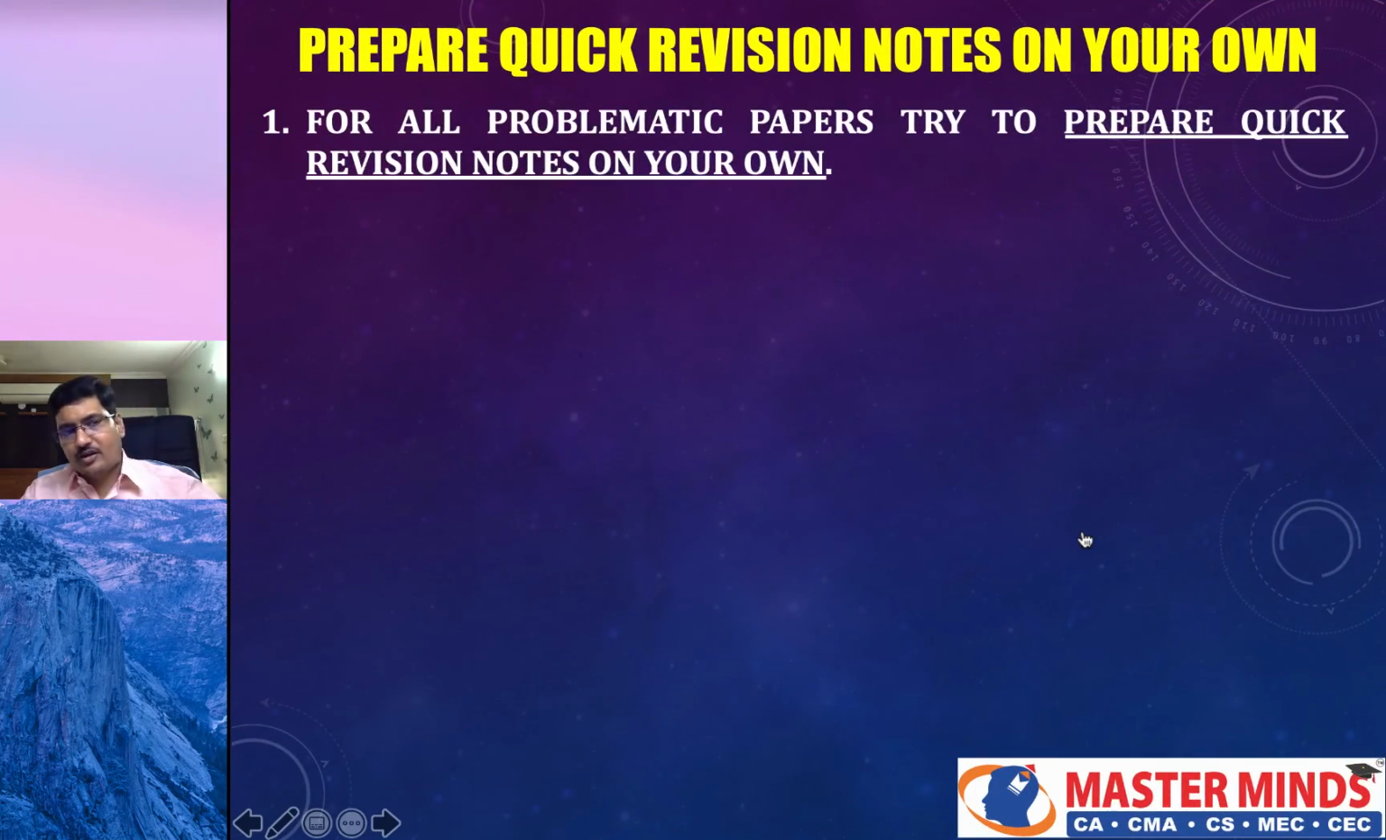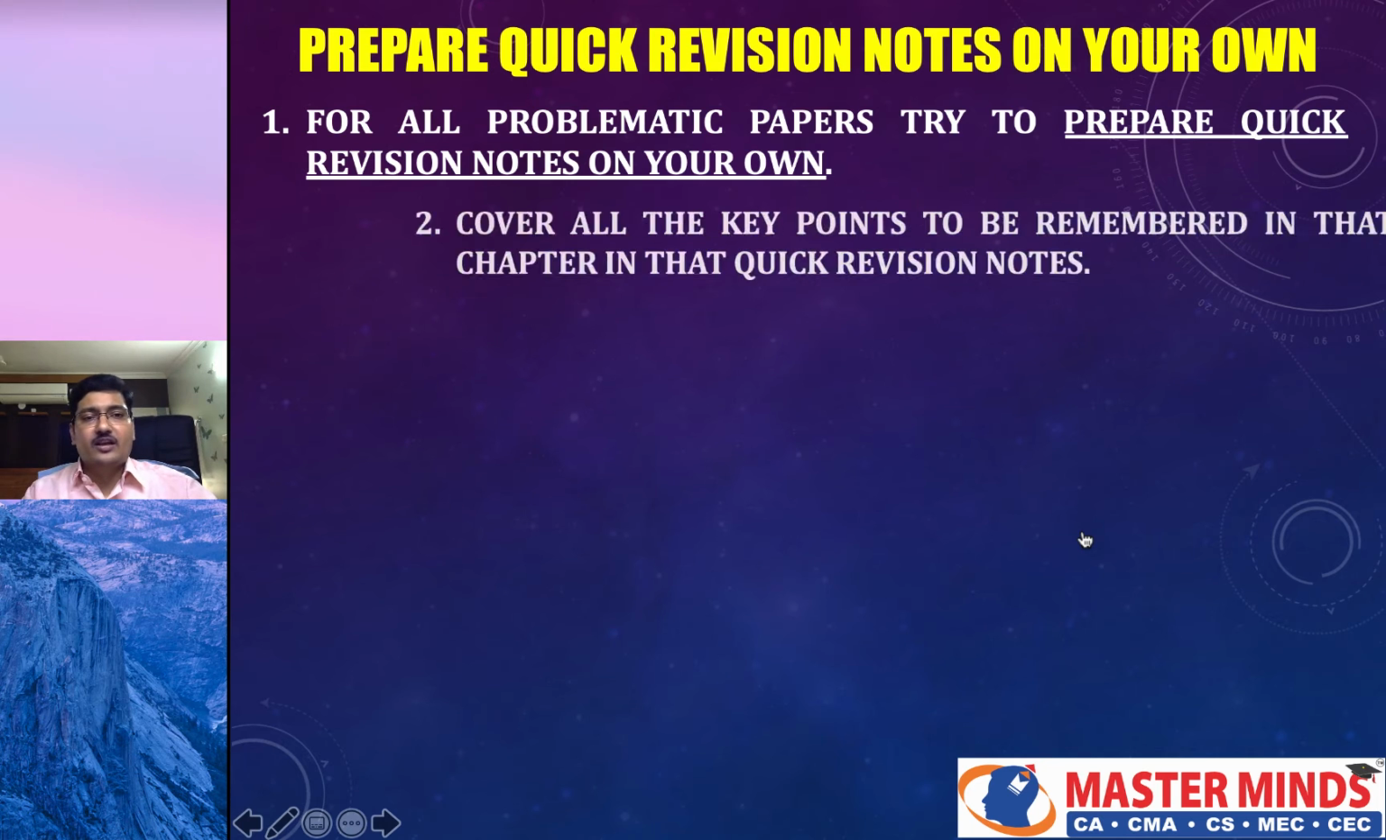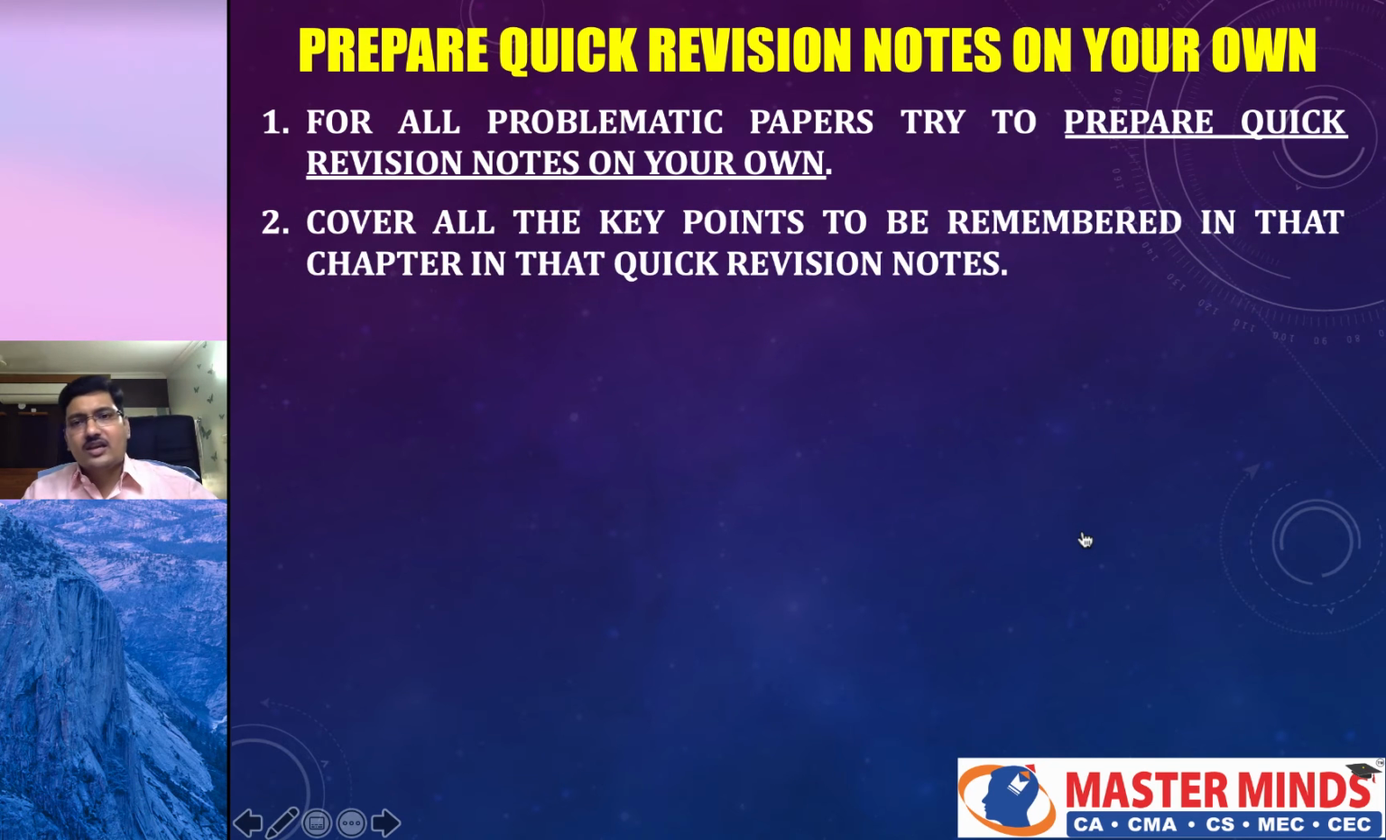So prepare quick revision notes. In each chapter, you can find some new points or unique points or important points which you need to remember while solving the problems. So you try to note down all those points in a notebook, which is called quick revision notes. Cover all the key points to be remembered in that chapter in those quick revision notes.